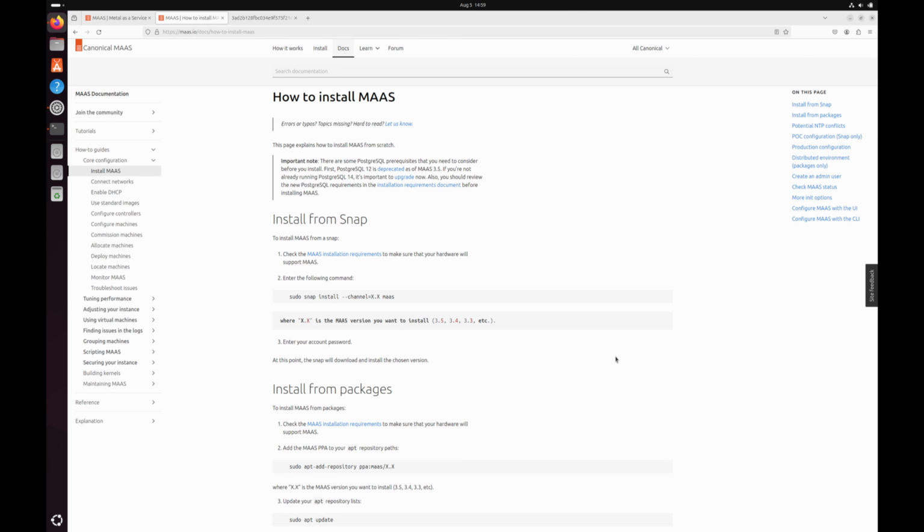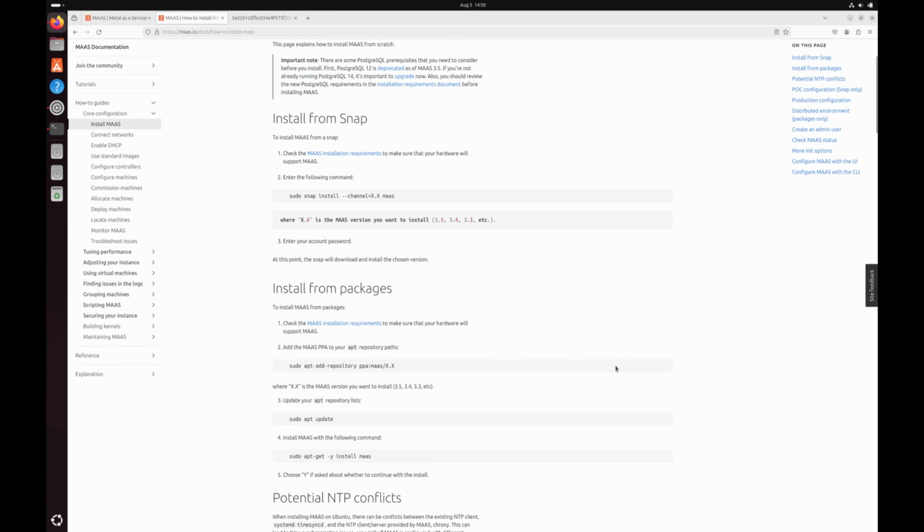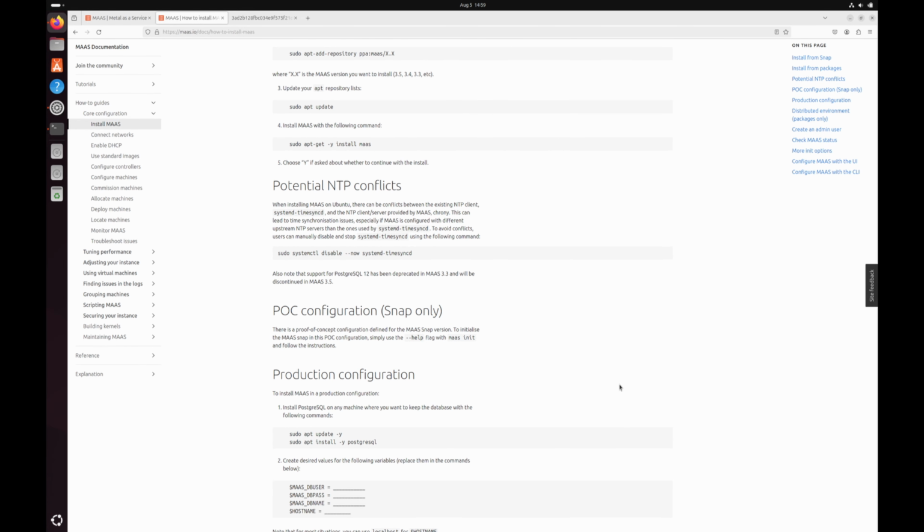We will configure MAAS later on. Also, MAAS requires a PostgreSQL database to be there. Again, you have two options.